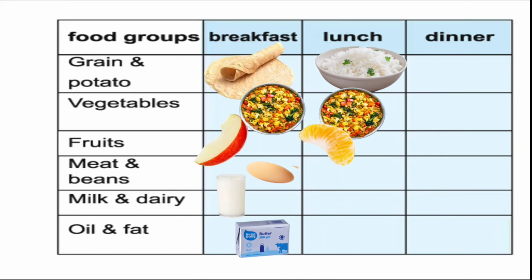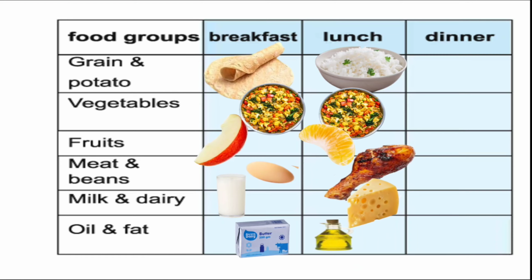Next, you can take plant source of protein or animal source of protein. Then from the milk and dairy group, you can take any product which are made from the milk and dairy, like a slice of cheese. And again, make your meal with a healthy source of oil and fat. The similar way you can make your dinner. So choose one item from each of the food group and your balanced meal is ready.